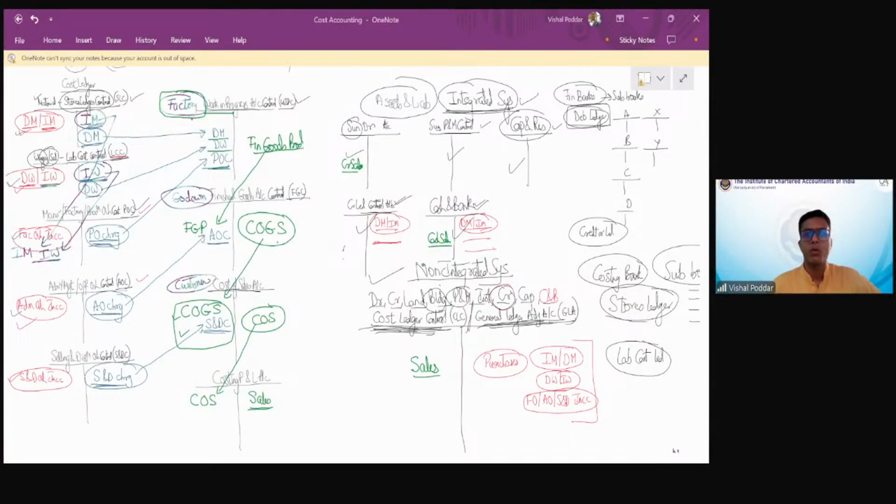Are you getting the flow of all the transactions? Anybody having any questions, please feel free to ask. I'm going very slow because if you understand these entries, then solving sums would be just a matter of time. Yes, please take a screenshot. That is why I have adjusted the screen to cover everything in one screen. Understood, students? Everything clear?